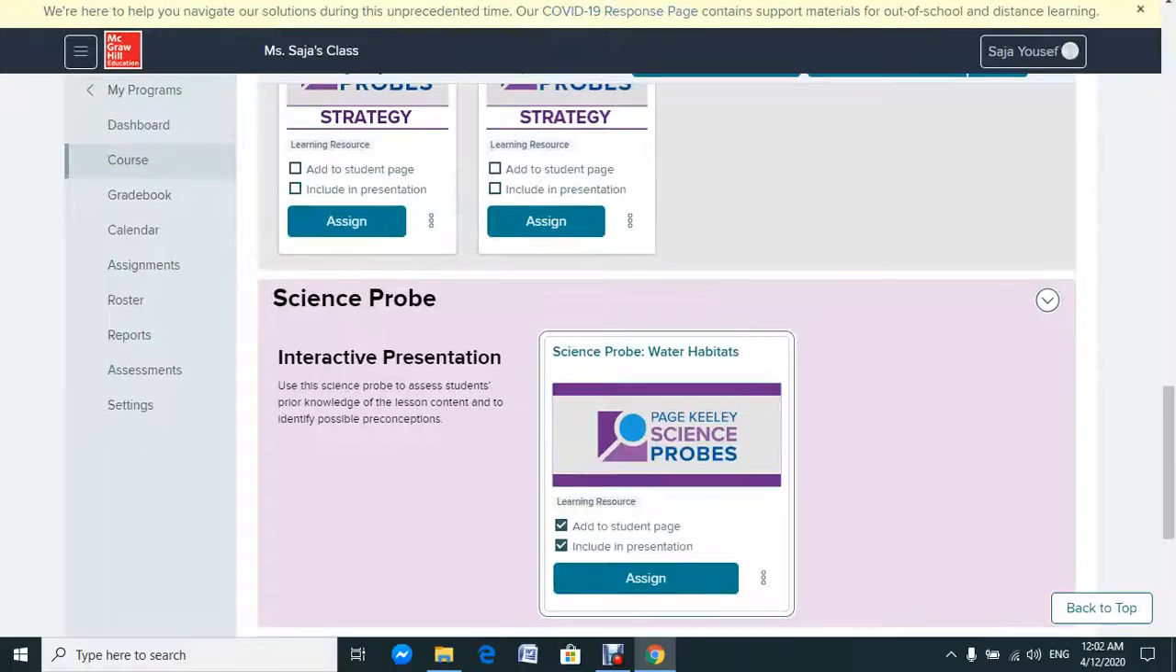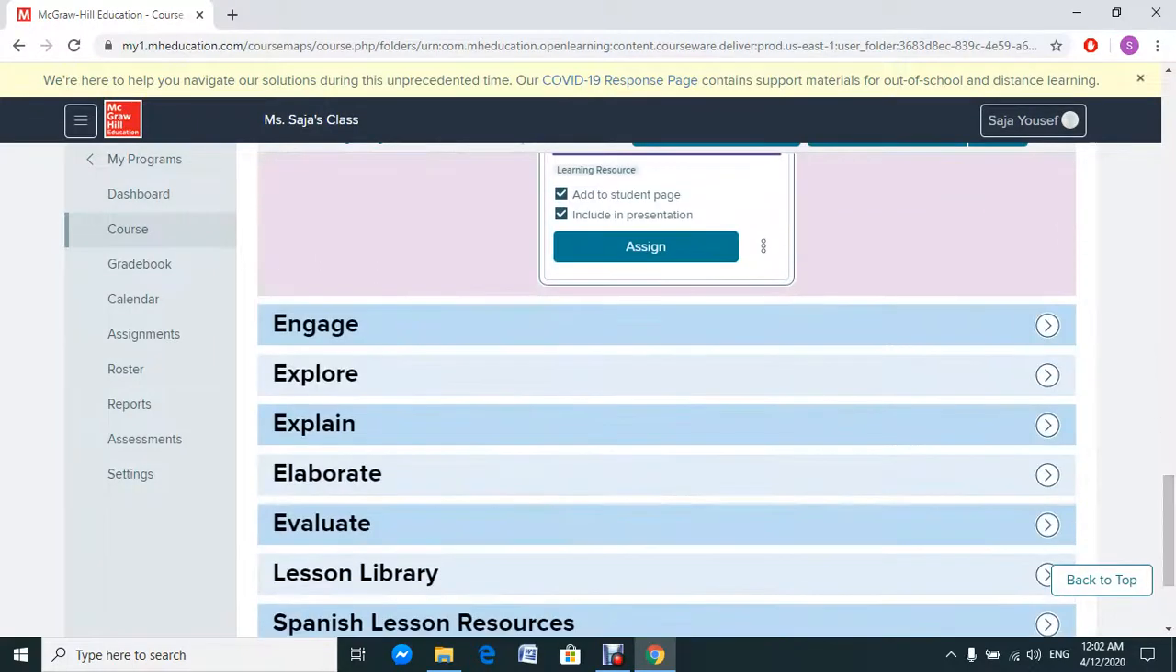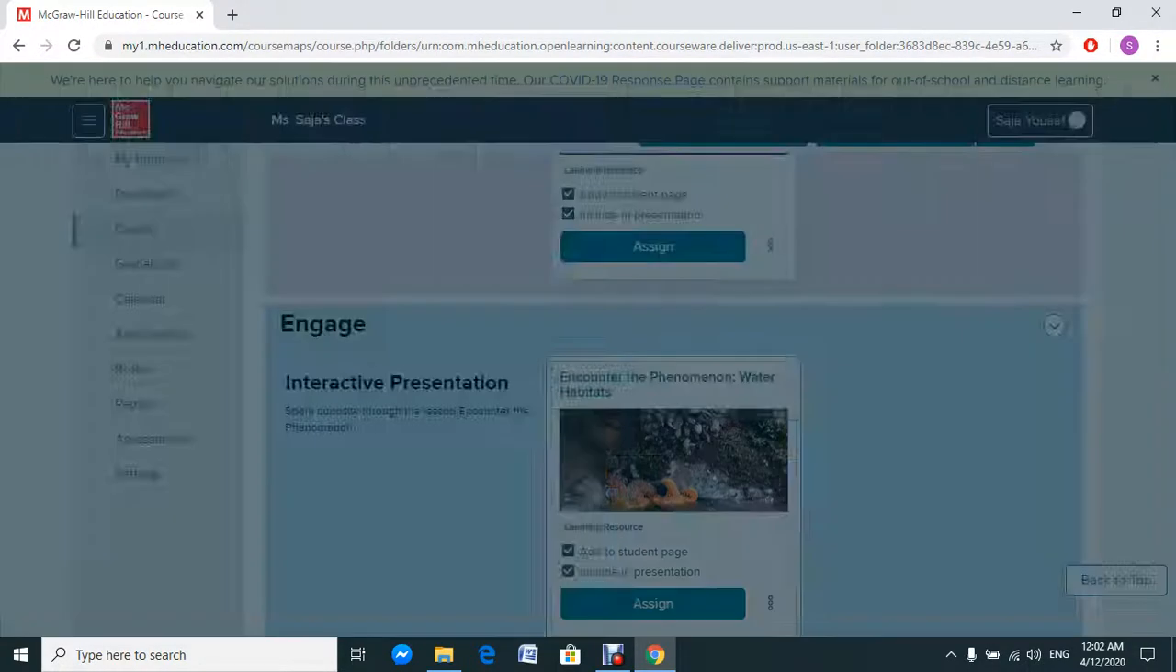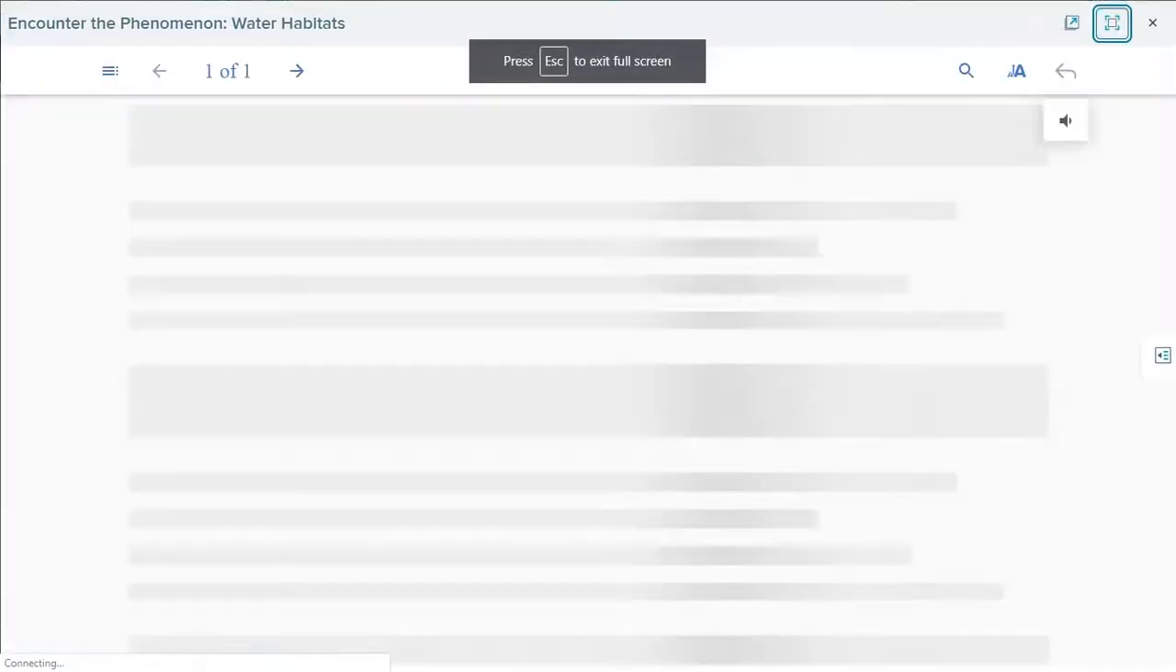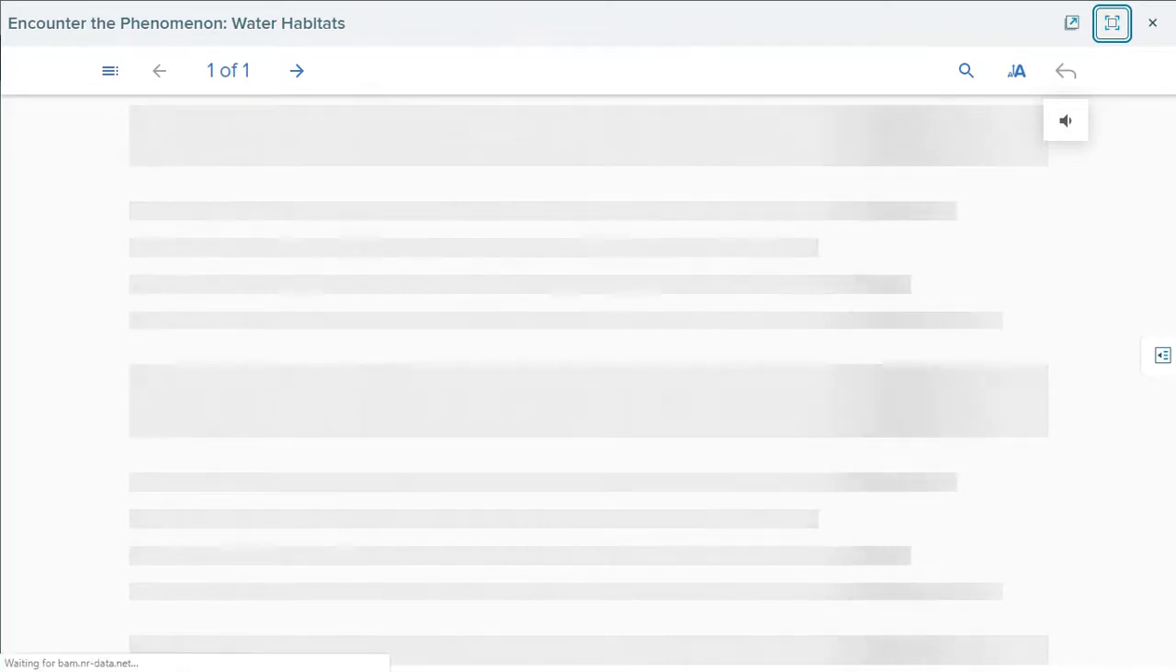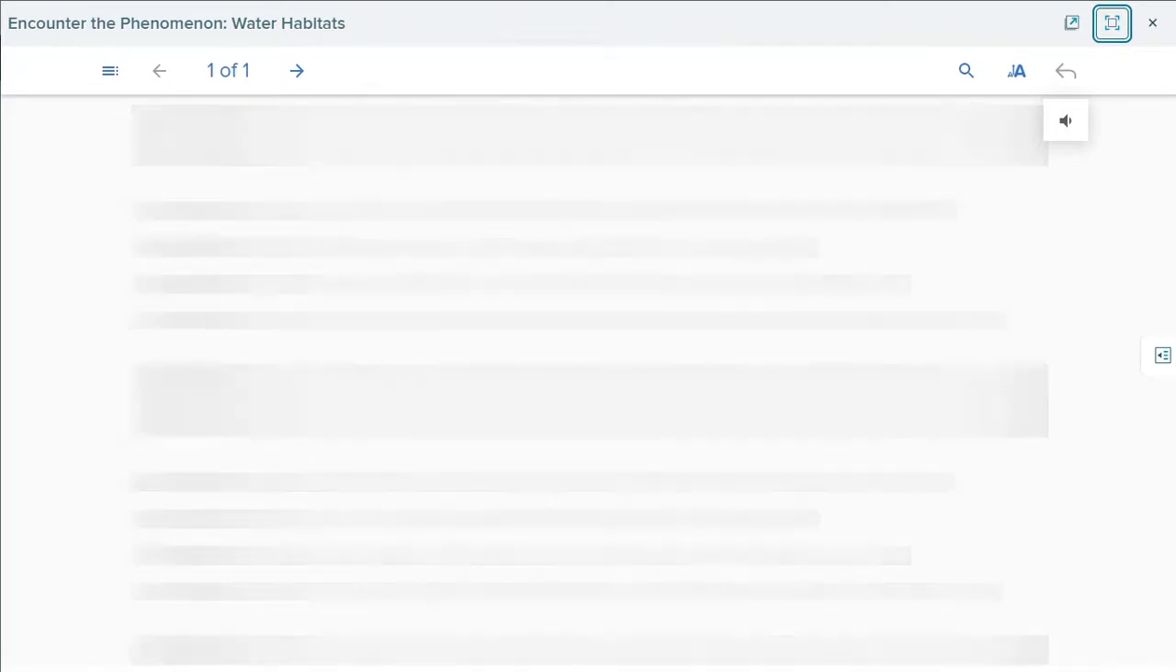Okay, we took the science prop. Now let's talk more about water habitats. Now we're going to take page 92. Can you see the picture in page 92?